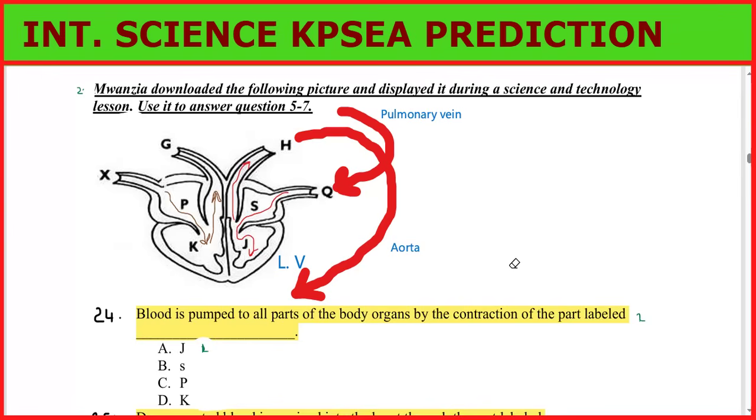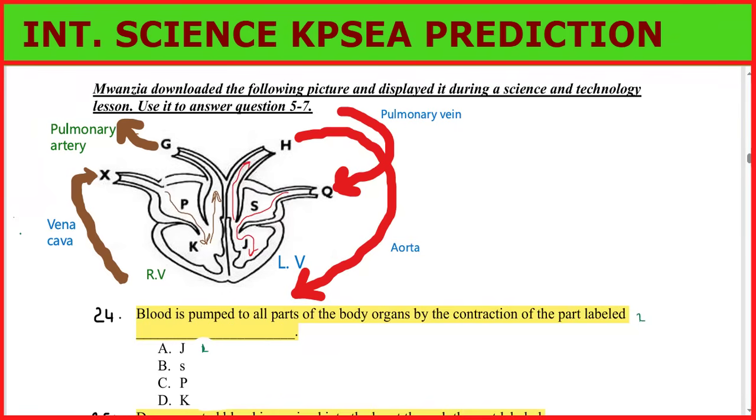Then we have the other side. Let us talk about this other side. We have the right ventricle. We have the vena cava. All the veins carry deoxygenated blood except the pulmonary vein. So they are carrying blood to the heart. So vena cava brings blood to the right atrium or auricle. Then it is taken down to the right ventricle, where it is slowly pumped to the lungs through the pulmonary artery.